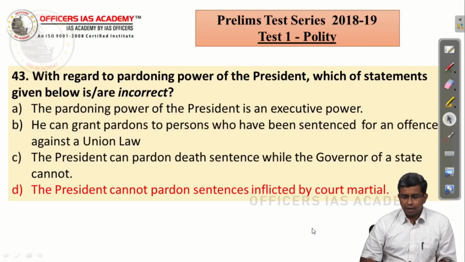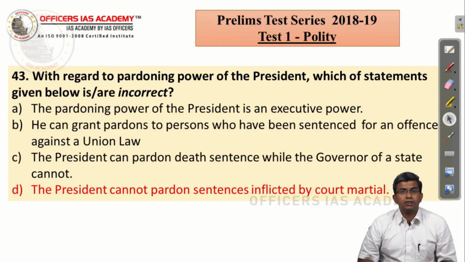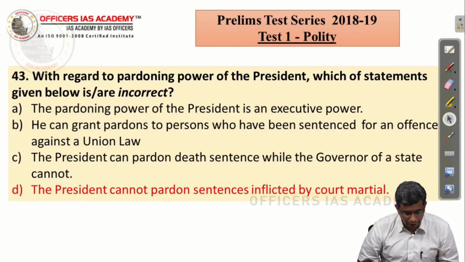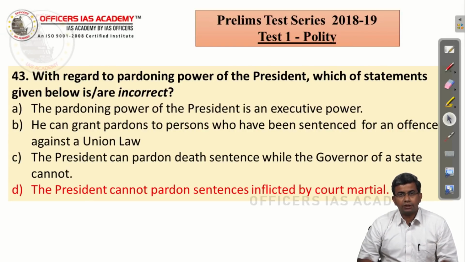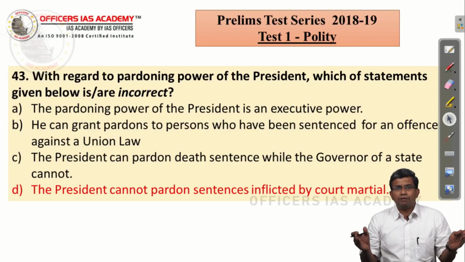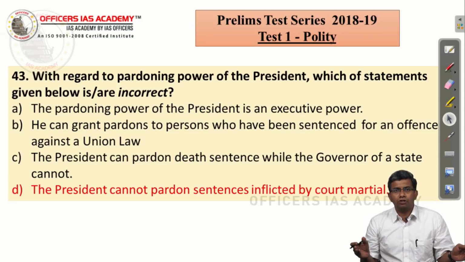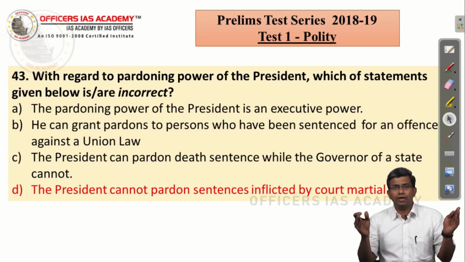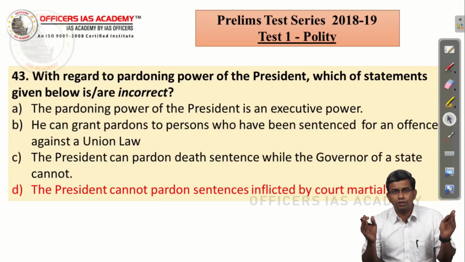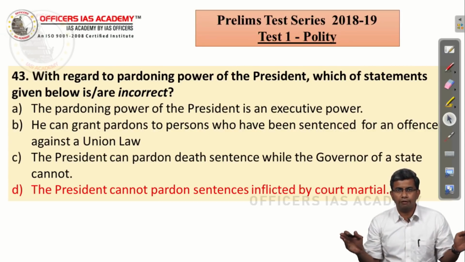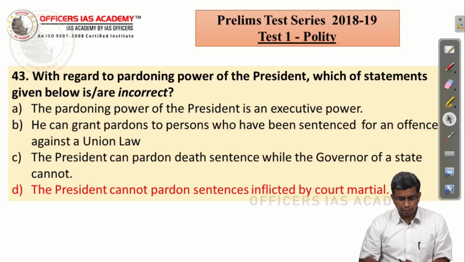With regard to the pardoning power of the president, which of the statements given below are incorrect? The pardoning power of the president is an executive power, because, as I told you, anything which comes between Article 52 and 78 of the Constitution is relating to the union executive. Pardoning power is under Article 72. So it is an executive power. It is not a judicial power. Don't get confused.